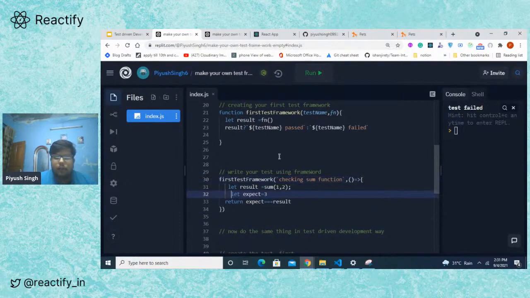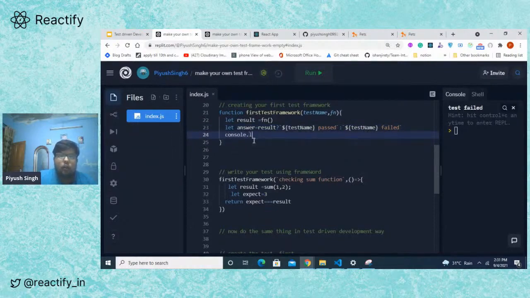So what we did is we created a test framework which takes the test name and the callback function where we have defined our test, right? And depending upon whether the result is true or false, it will console log your answer, right?